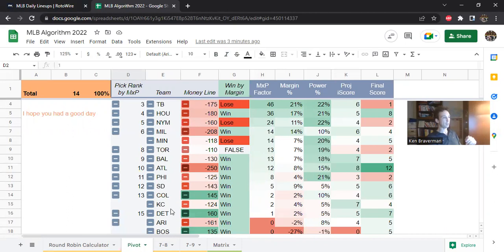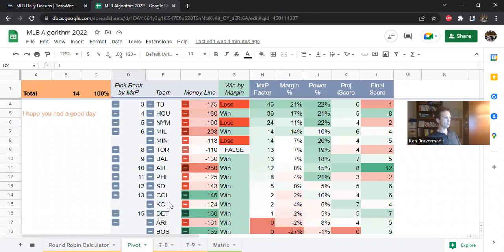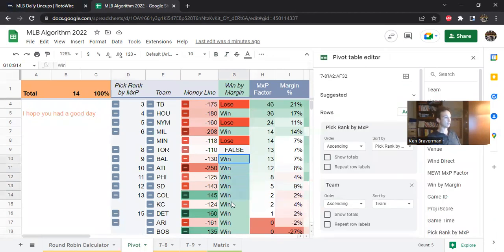We have another good day up against the professor and the algorithm. We have a pretty good day. And we both hit Detroit, but we had Kansas City and they win. We had Colorado and they beat Arizona. San Diego, we had Philadelphia and they win. There were a lot of strings of wins down here, all the way down to Detroit. I mean, that is 3, 6, 7.